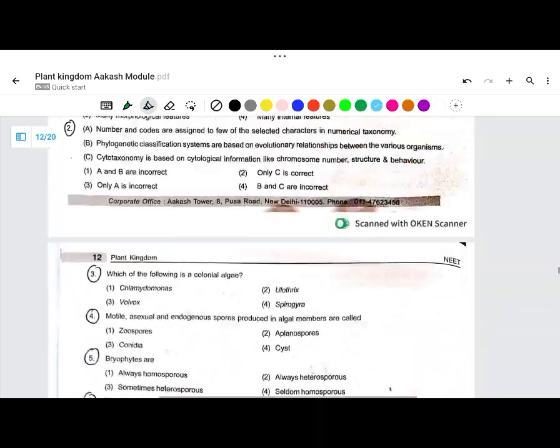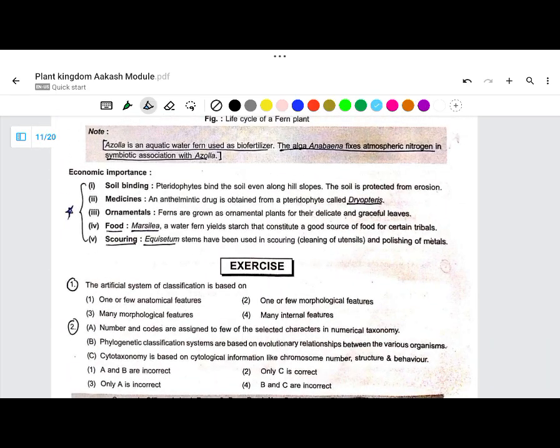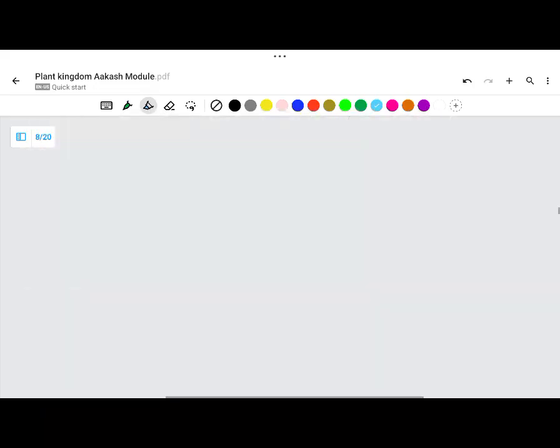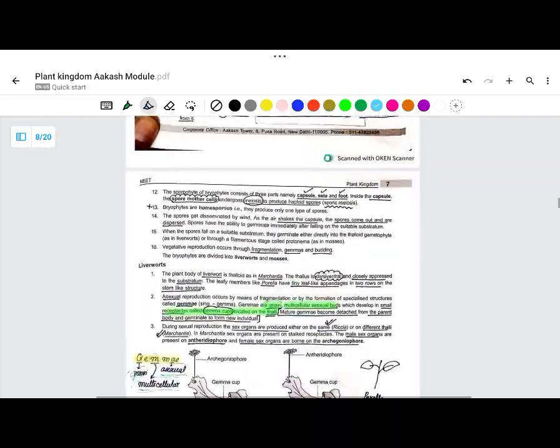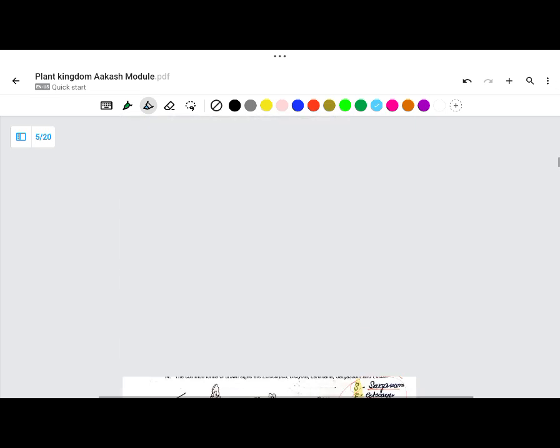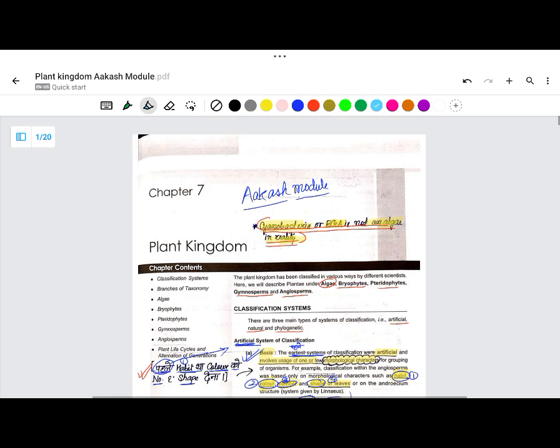So with this we come to the end of the plant kingdom and the mnemonics of the plant kingdom. And if you want, I can share mnemonics or tricks of some other chapters too.